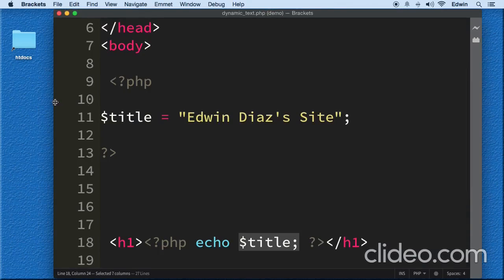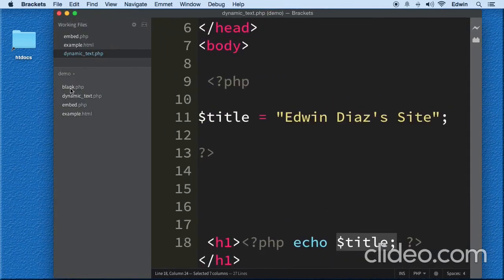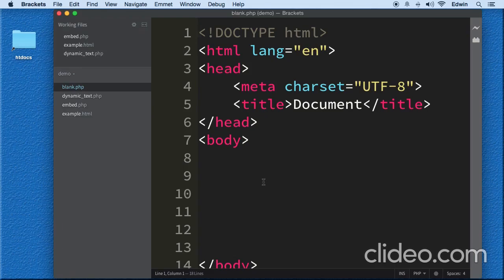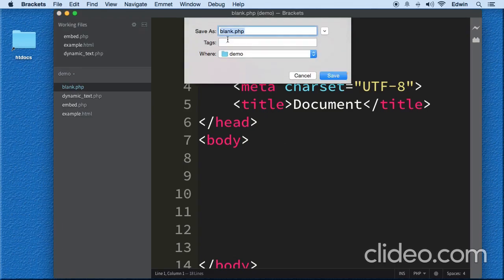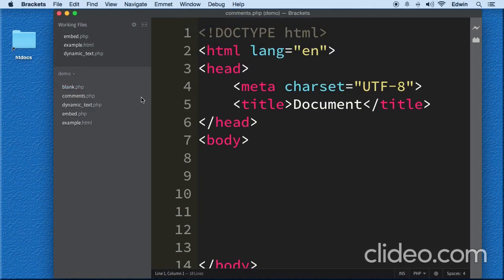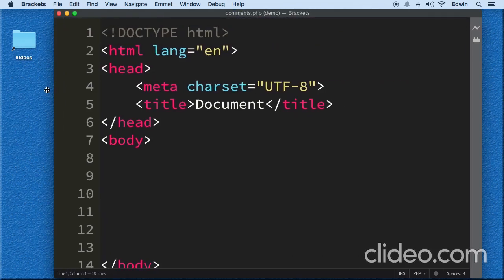And I'm going to use this file here called blank.php. You should have it there. If not, just make it. Let's do a save as, and let's call this comments. All right, save. All right, perfect.